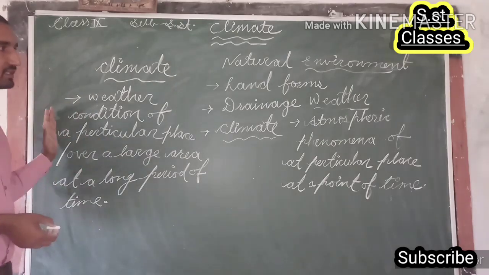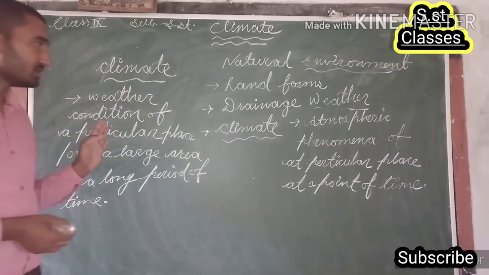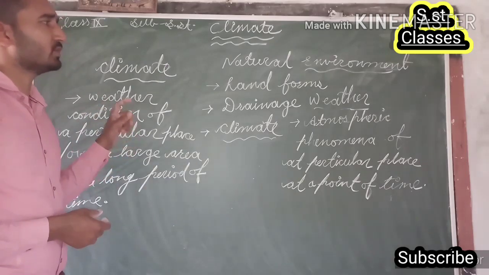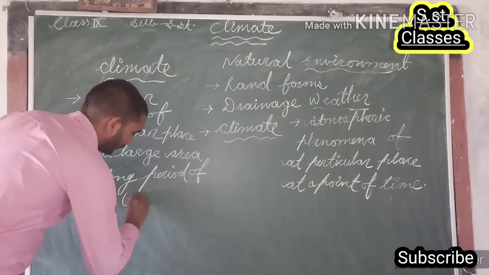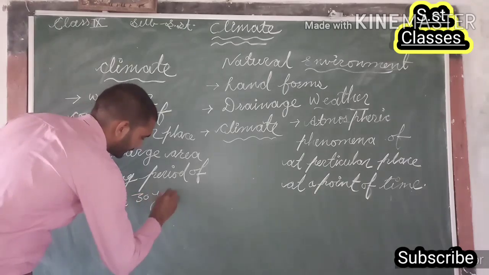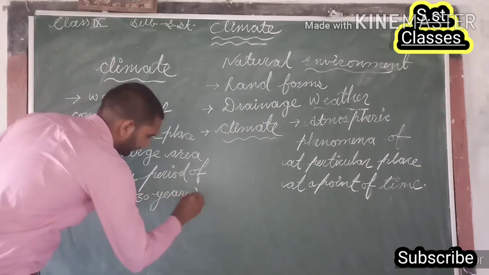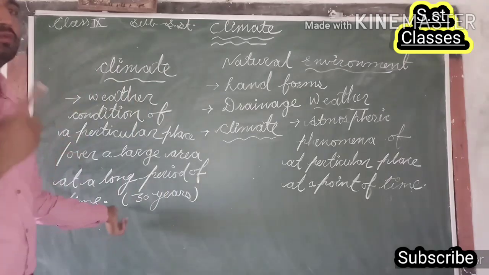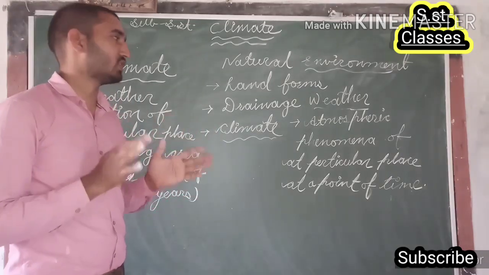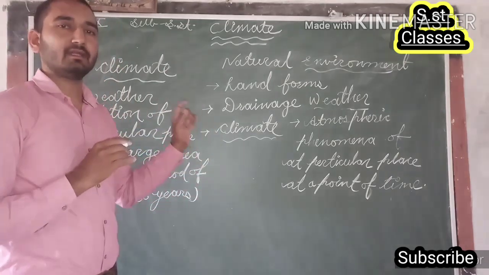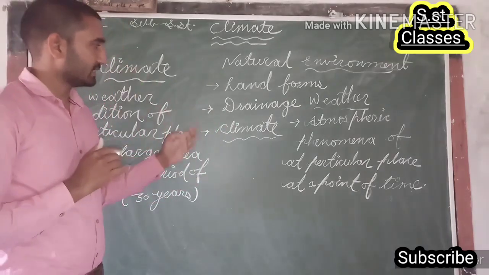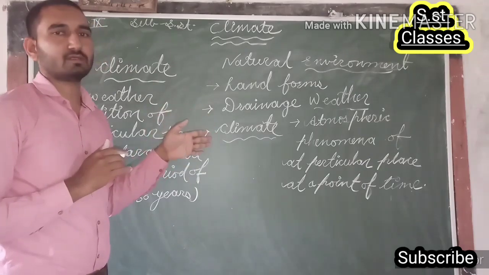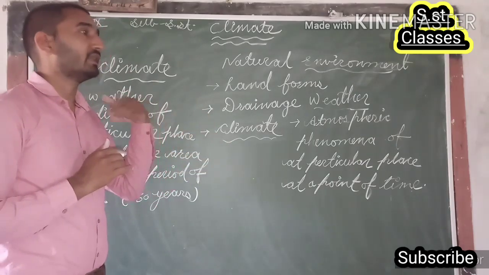So what is the basic difference between weather and climate? Climate is the atmospheric condition of a long period of time, more than 30 years. On the other hand, weather is the atmospheric condition of a particular place at a point of time. We can say that weather can change at any hour or any day.